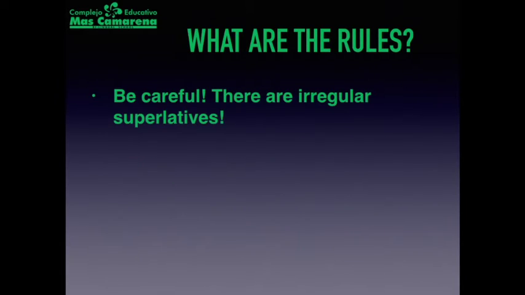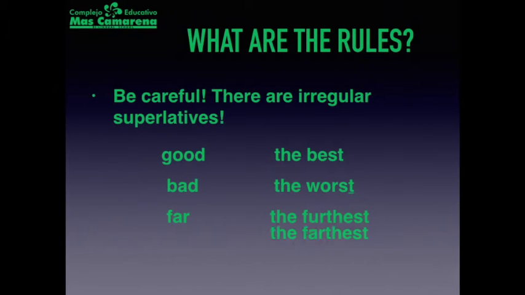Be careful though, there are some irregular superlatives. Good becomes the best, bad is the worst. Remember, there's a T there for the superlative. Sometimes we put an E. That is wrong. We need the T. Far becomes the furthest or the farthest, and little becomes the least.